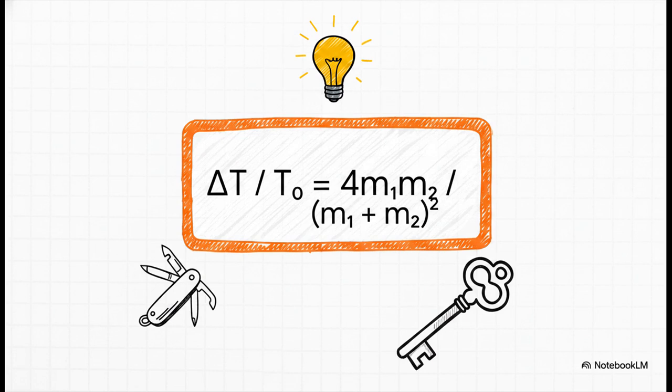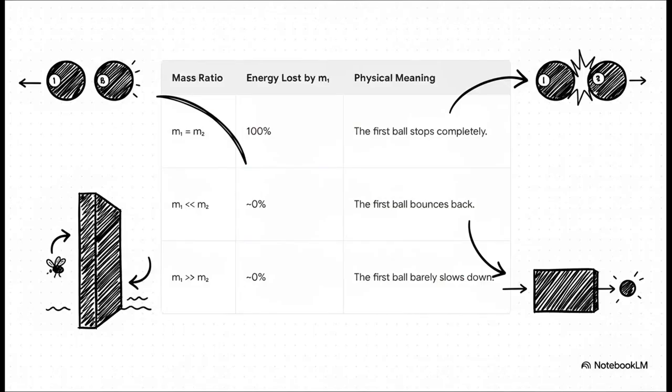So, after you work through the algebra for this 1D case, this is the general formula that pops out. The fraction of energy lost depends on the masses in a little bit more complex way, but this formula is incredibly powerful. Why? Because it lets us predict the outcome for any combination of masses in a head-on elastic collision. And now for the fun part. Let's really test this formula and see if it makes sense in the real world.